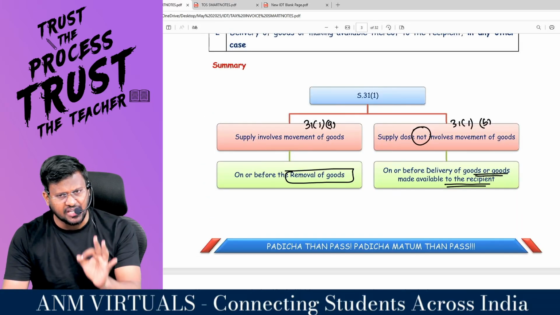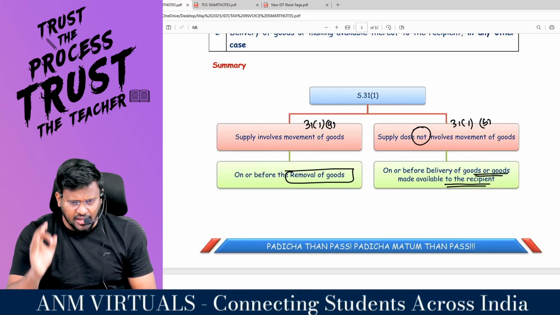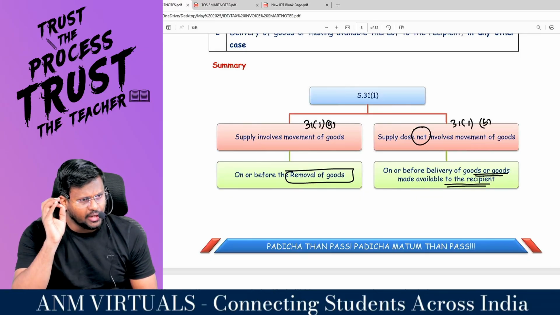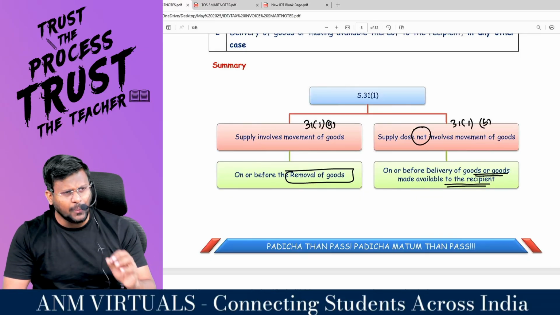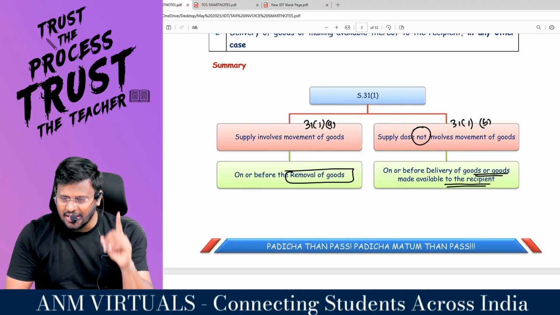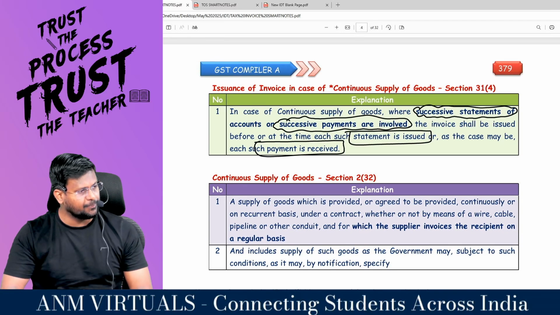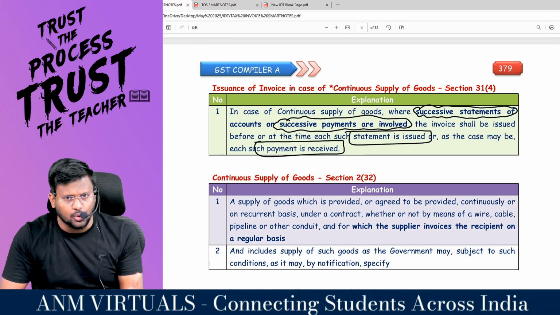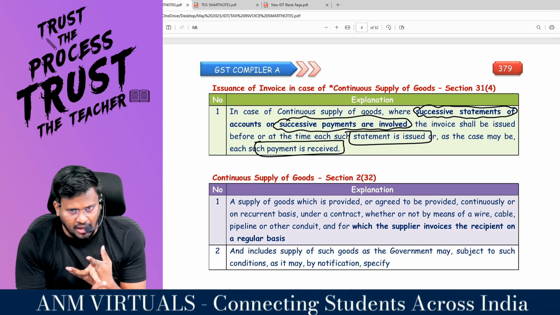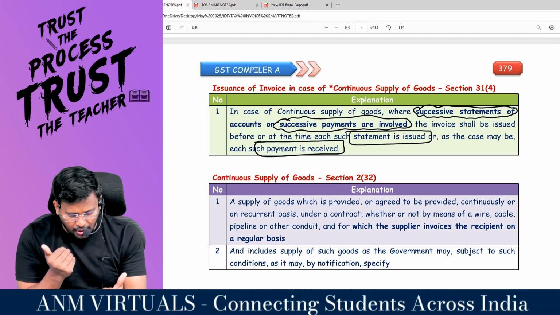So, 31 subsection 1 clause A and 31 subsection 1 clause B. 31 subsection 1 clause A, supply involves movement of goods: you are supposed to raise the invoice on or before the date of removal of goods. 31 subsection 1 clause B, supply does not involve movement of goods: you are supposed to raise the invoice on or before the delivery of goods or goods made available to the recipient. Comfortable? In case of continuous supply of goods, two characters will be there: either successive statement of account or successive payment involved. As a supplier, you are supposed to raise the invoice on or before that.